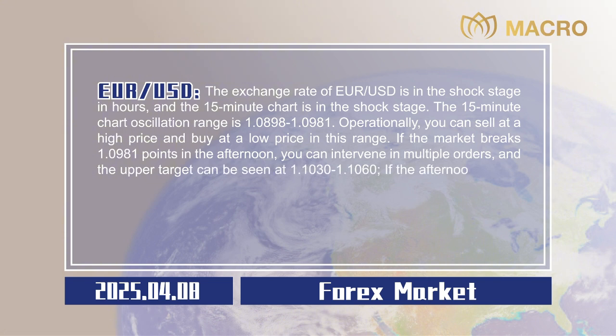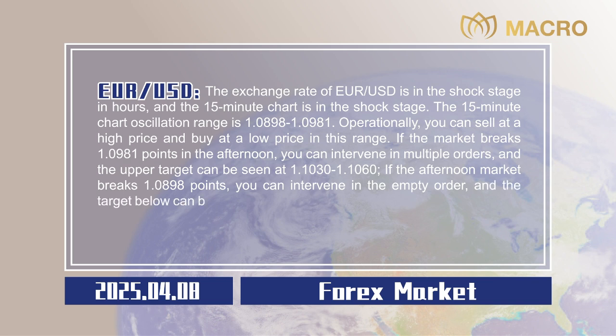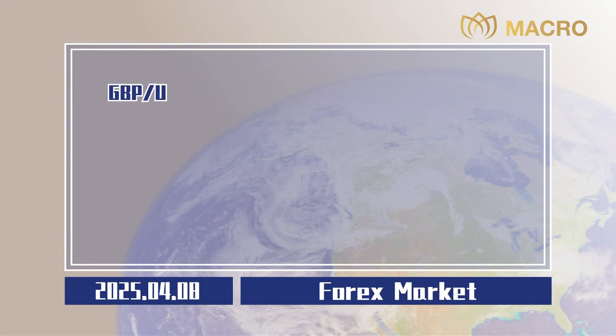1.1060. If the afternoon market breaks 1.0898 points, you can intervene in the empty order, and the target below can be seen at 1.0860 to 1.0820. Stop losses are all 20 points, 0.0020. Pound sterling to US dollar.